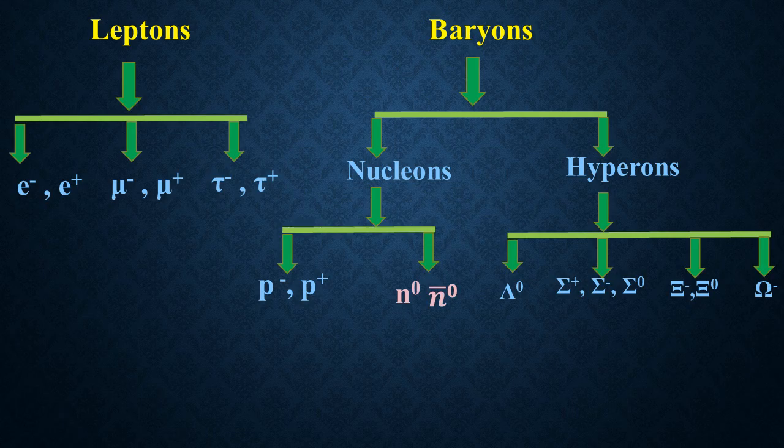Hyperons are extremely unstable particles. The decay time is higher than the production time, so we call it a strange particle. When mesons and baryons combine, we call those particles hadrons.